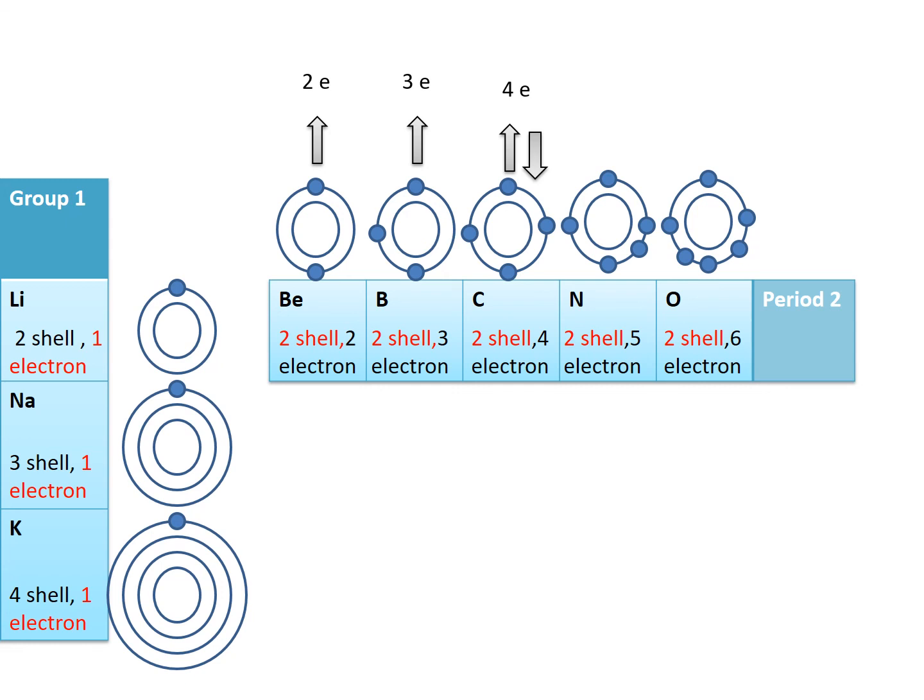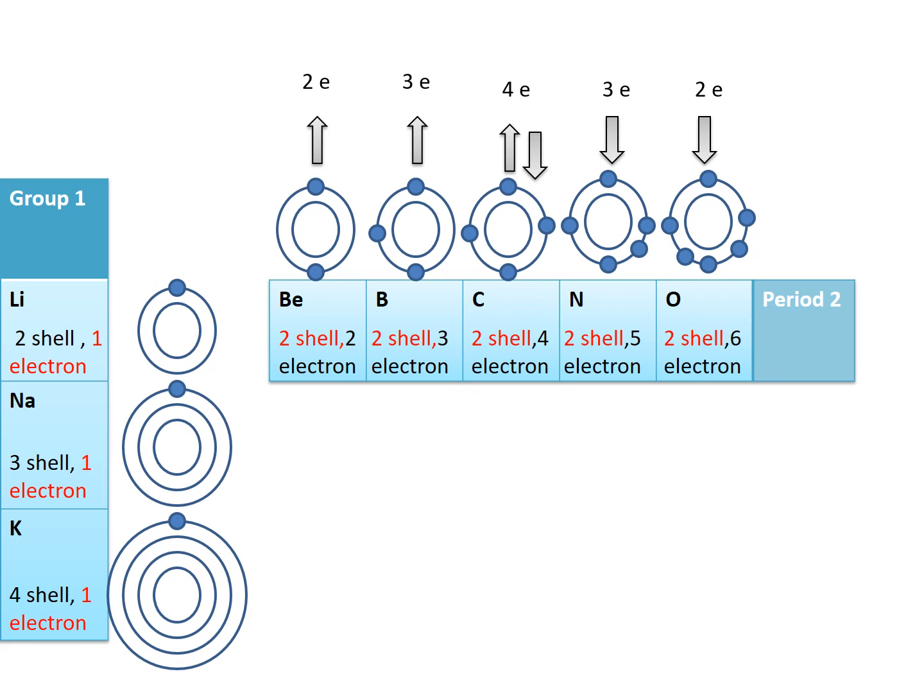Nitrogen has 5 electrons. As the number of valence electrons increases, it becomes more and more difficult for the atom to give away that many electrons. So nitrogen, instead of giving away 5, will take 3 because that is simpler. Similarly, oxygen has 6 electrons. It cannot give that many, so it will take 2 electrons.